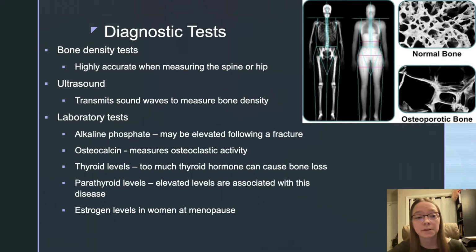There are several different laboratory tests that can be done. Alkaline phosphatase, this can be elevated following a fracture. Osteocalcin, this measures the osteoclastic activity. Thyroid levels, they can be elevated and this can cause bone loss. Parathyroid levels are also elevated. And estrogen levels in women at menopause, and this is going to be decreased.